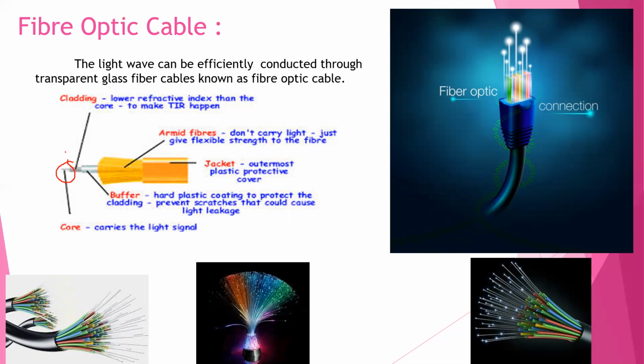The fiber is coated with cladding, which has a lower refractive index than the core to make TIR happen. Means it is coated with cladding or gel that reflects signal back into the fiber to reduce signal loss. A plastic sheet protects the fiber from damage. These cables can carry much information at a time.